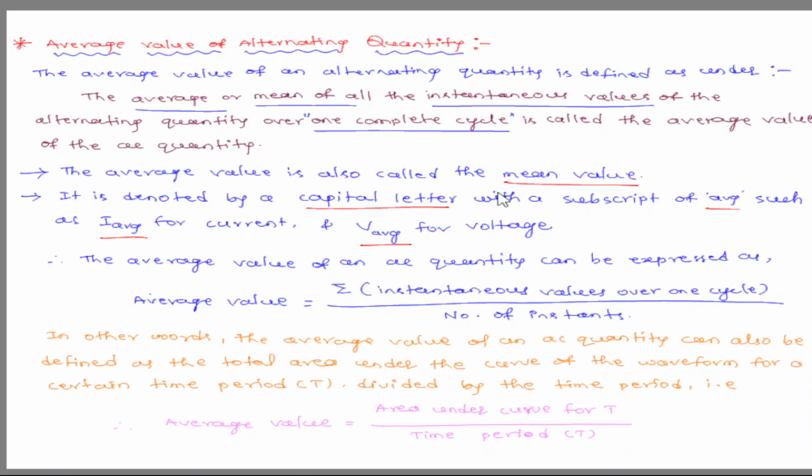Remember, the average value is also called the mean value. Average values are denoted by capital letters with subscript AVG, meaning average value. For current it is I average, for voltage it is V average. The average value of an alternating quantity is expressed as the summation of all instantaneous values over one cycle divided by the number of instants in that complete cycle.